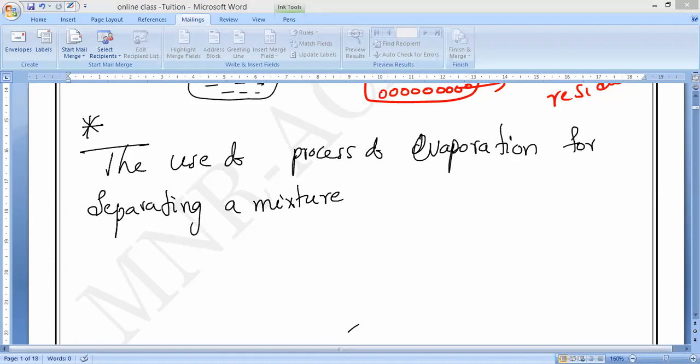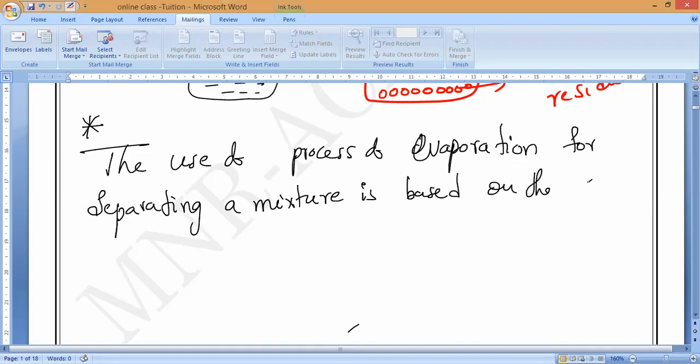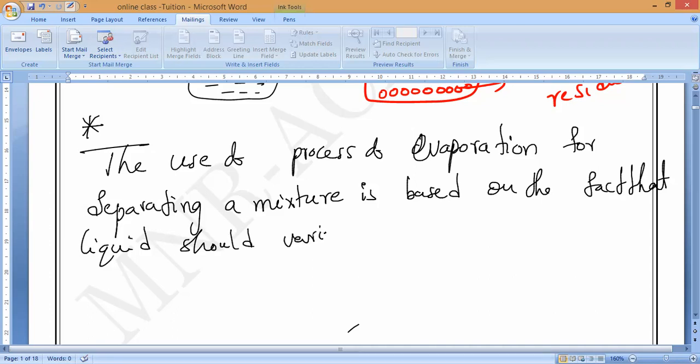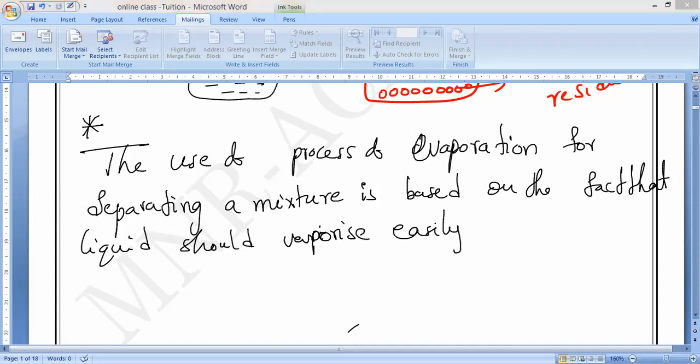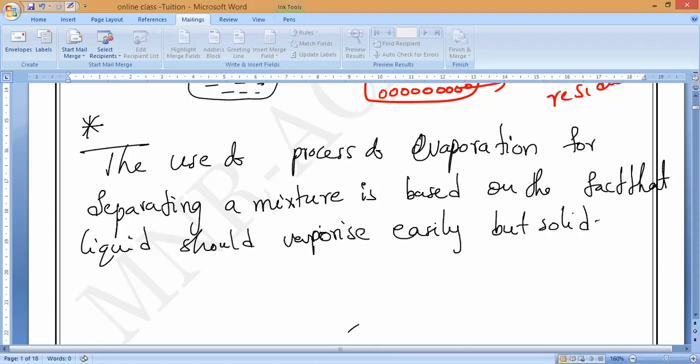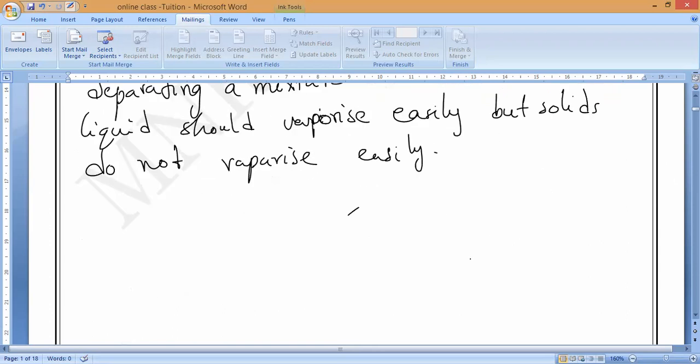The use of the process of evaporation for separating a mixture is based on the fact that a liquid should vaporize easily, but solids do not vaporize easily. That is it, okay, guys? Yes or no?